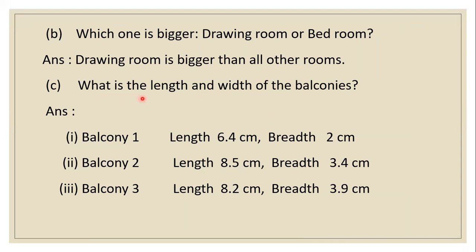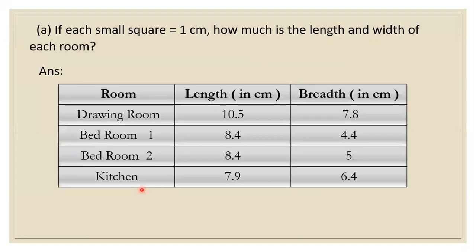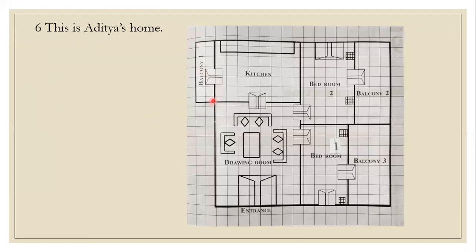What is the length and width of balconies? 3 balconies are given, balcony 1, balcony 2 and balcony 3. We'll see balcony 1 is here. Here the length is the same as the width of the kitchen. Width of the kitchen is the length of the first balcony. And what is the width of the kitchen? It is 6.4. So length of the first balcony will be 6.4 only.